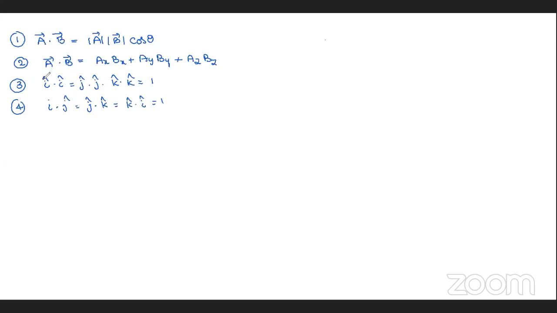Okay, and the most important use, what I said in the previous class, is very important.